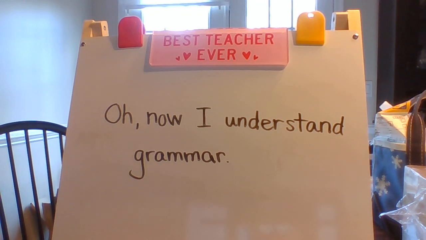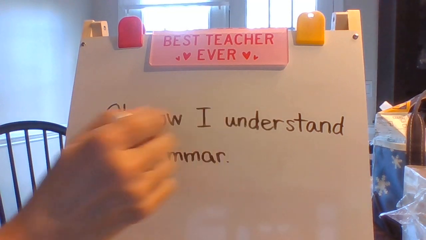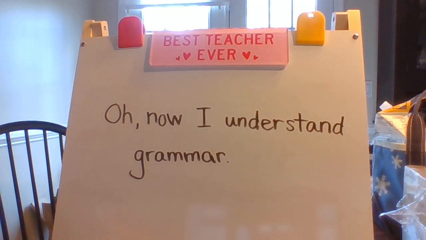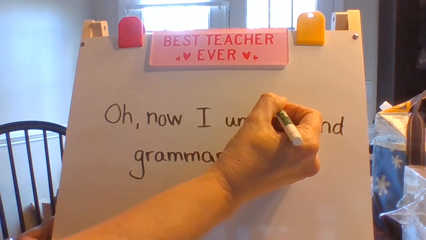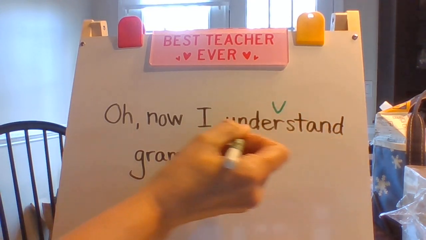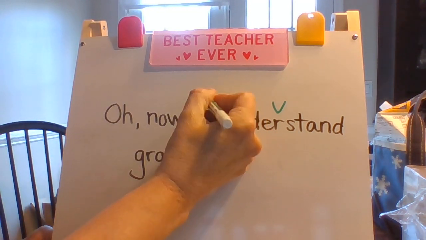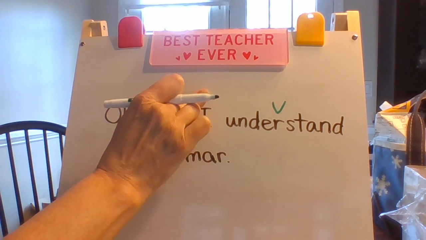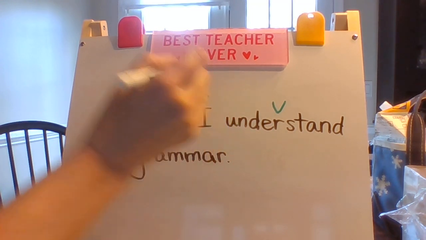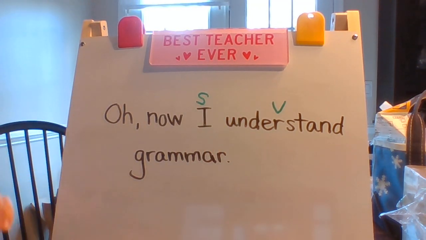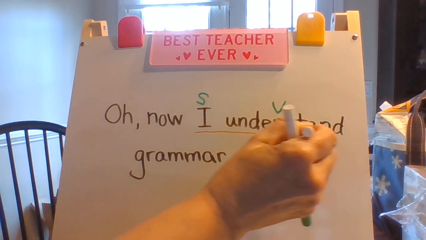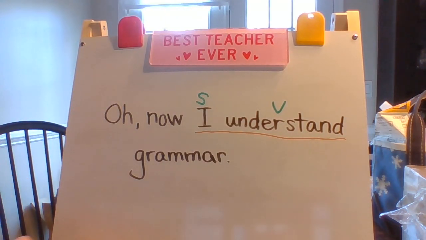All right, so the first thing I want to look for is a verb. I'm looking for an action word or a state of being verb. Oh, now I understand grammar. I don't see any being verbs, but I do see one action word. Do you see the action word? It's understand. Now, who or what is doing the understanding in this sentence? That's right, I. I am doing the understanding. So I is the subject. So again, baby sentence, I understand. That's our baby sentence, right?